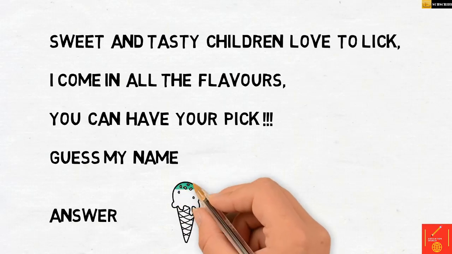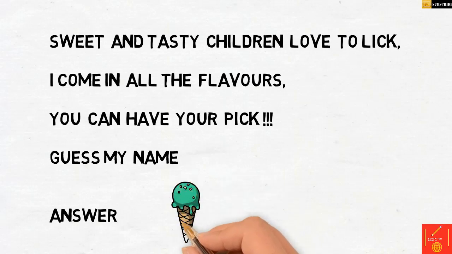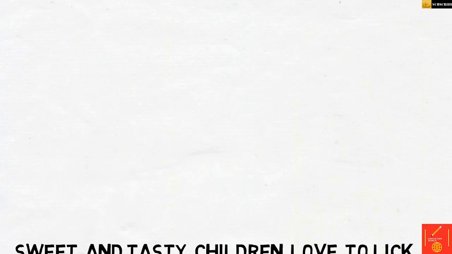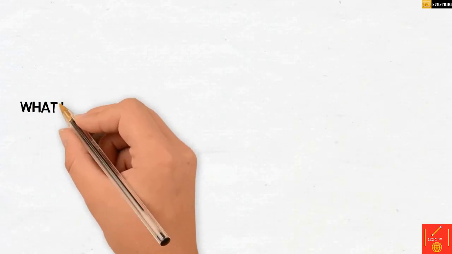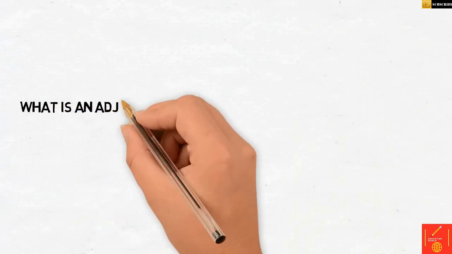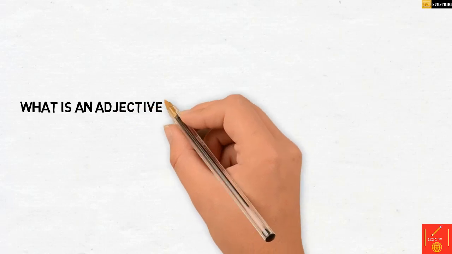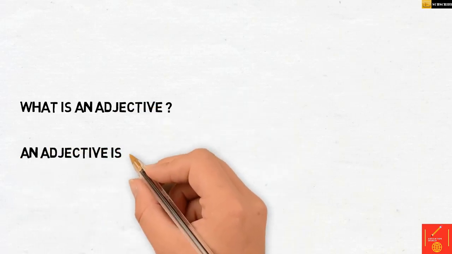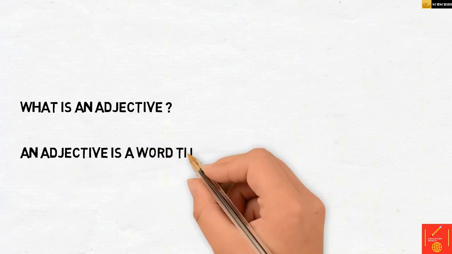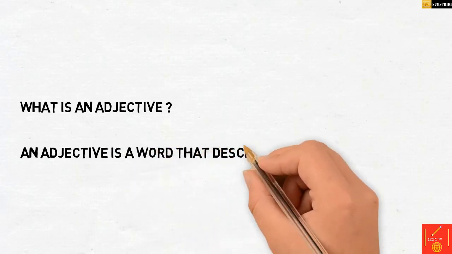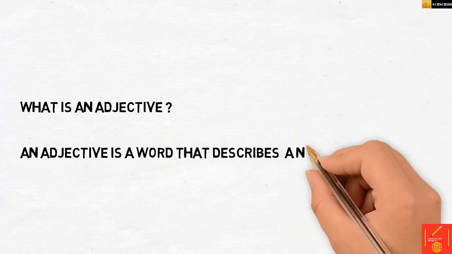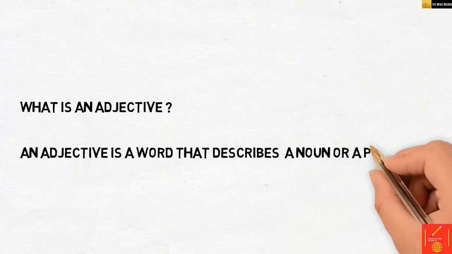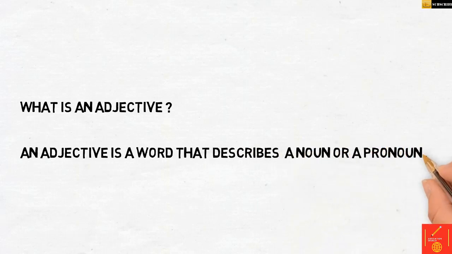So can you tell me what I have done over here? I have described you and you have guessed it all right. So, what is an adjective? An adjective is a word that describes a noun or a pronoun. So before we go to adjective, you should be clear with noun and pronoun.